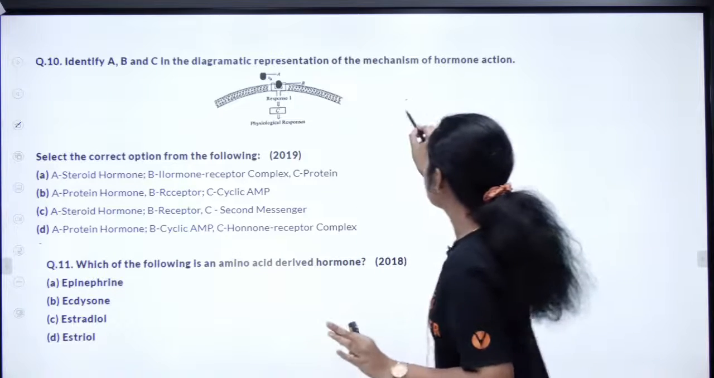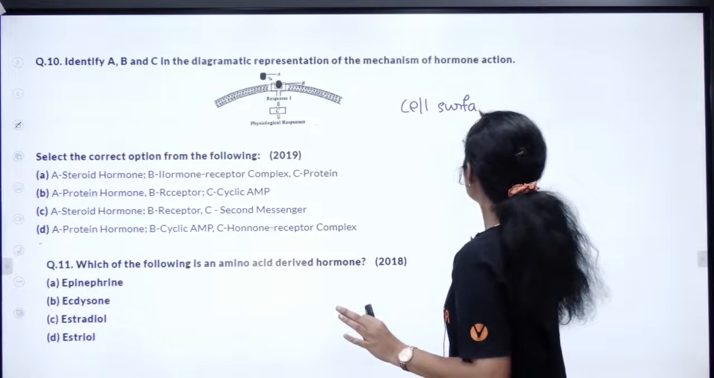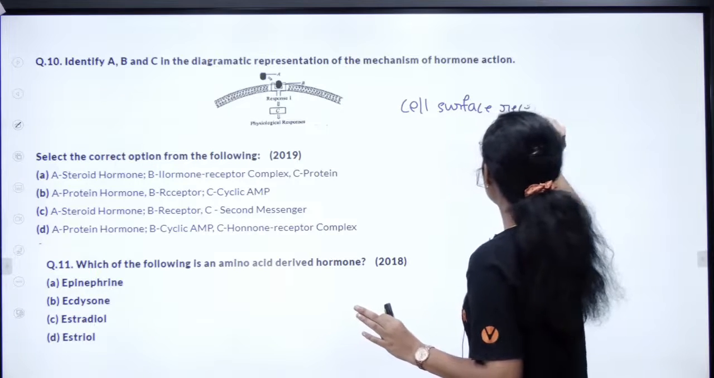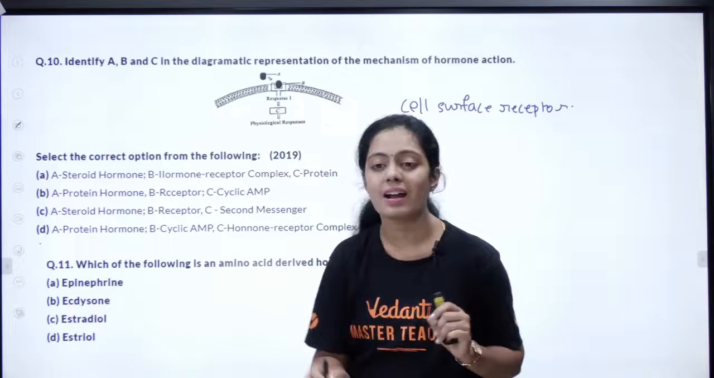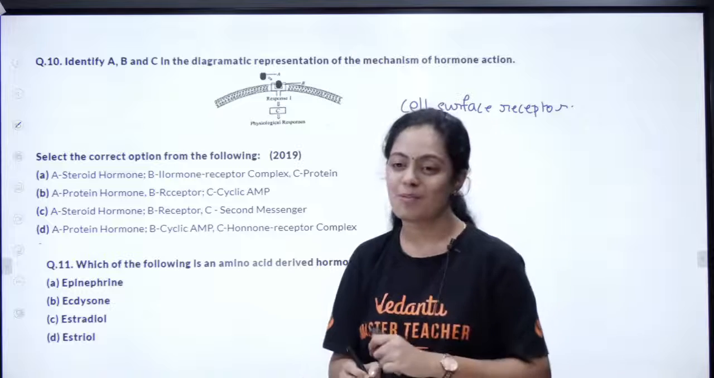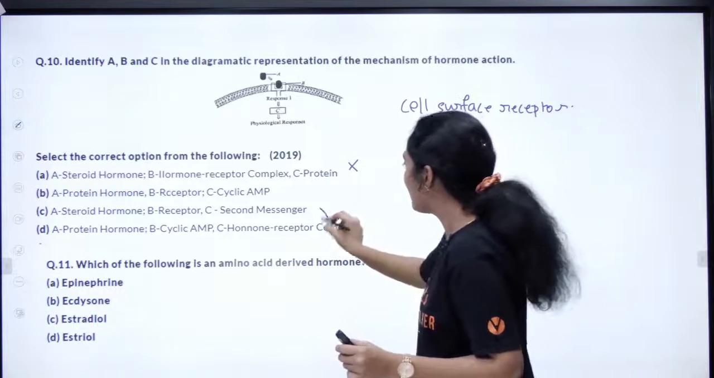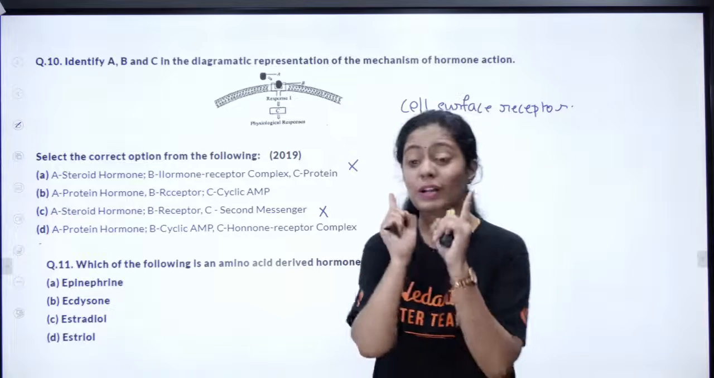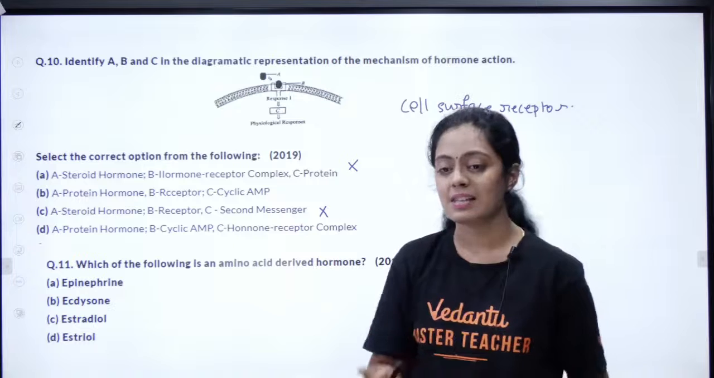First of all, it is a cell surface receptor. So what kind of hormone will a cell surface receptor have? It has a protein hormone, right? So certainly this is not the answer. First of all, learn the art of deleting the wrong options. You will be very, very close to your right answer, right?